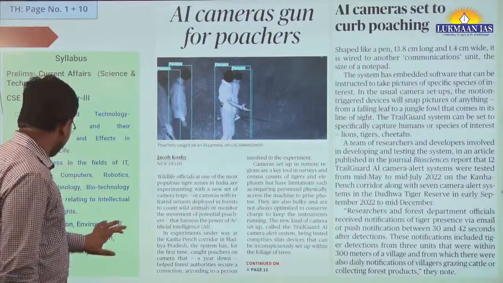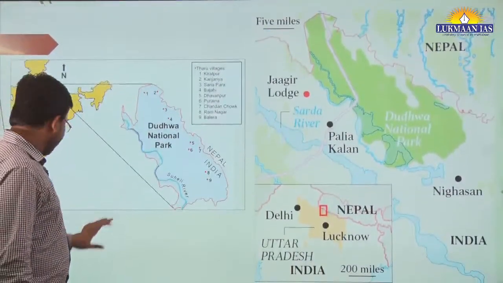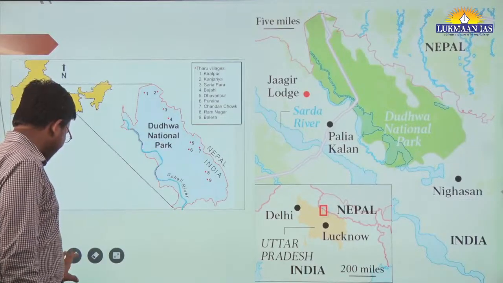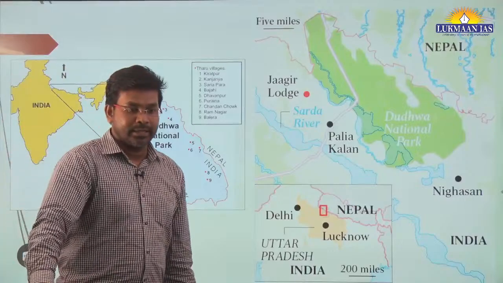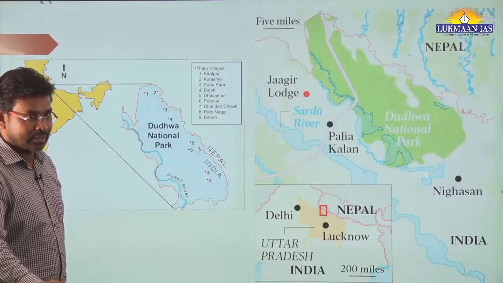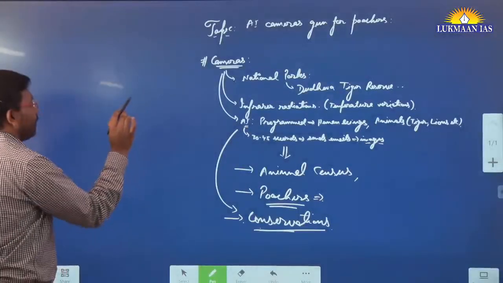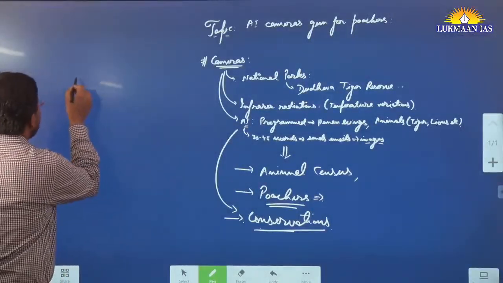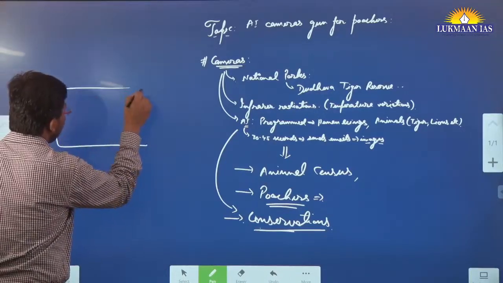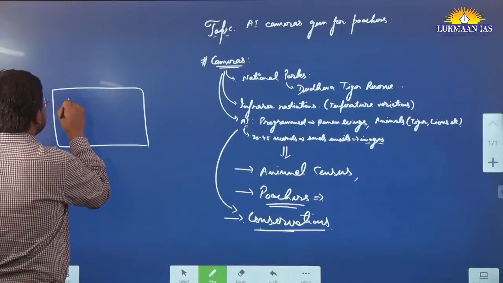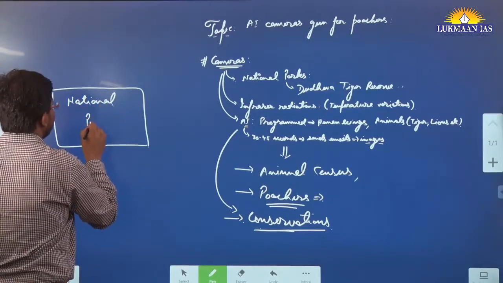Now, Sir, how do these poachers enter the national park or biodiversity area, because the entry is restricted? National park entrance is restricted, so he is asking how poachers are able to enter. So let me draw a national park. Let's say this is a national park.